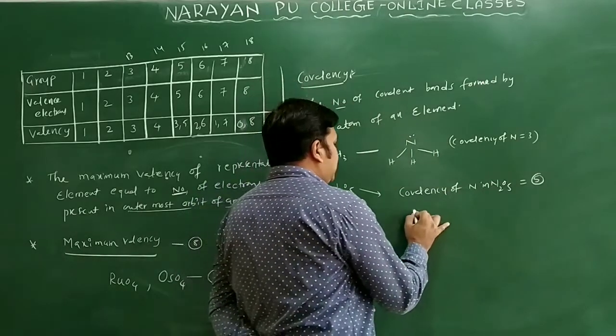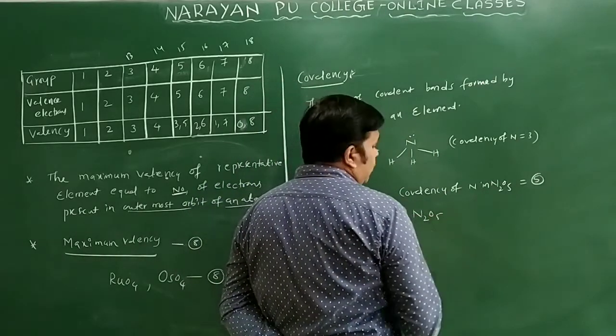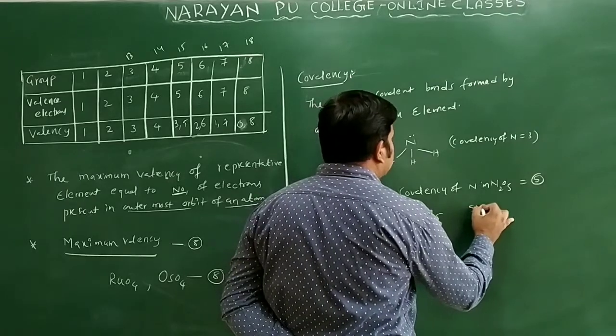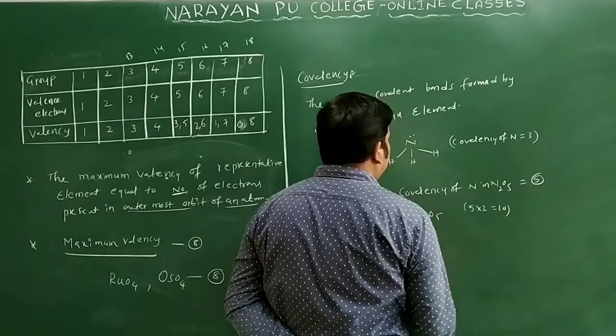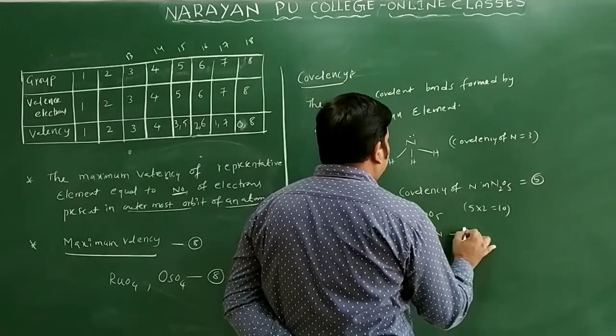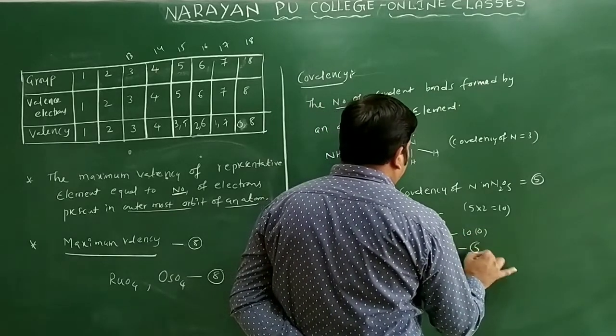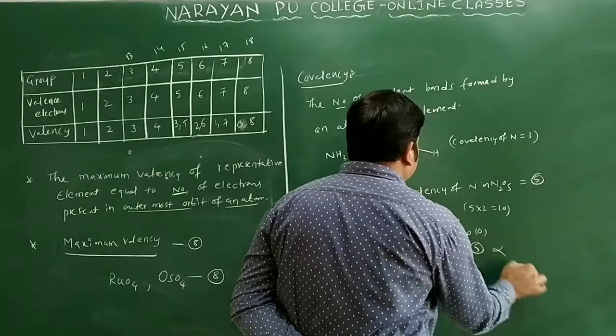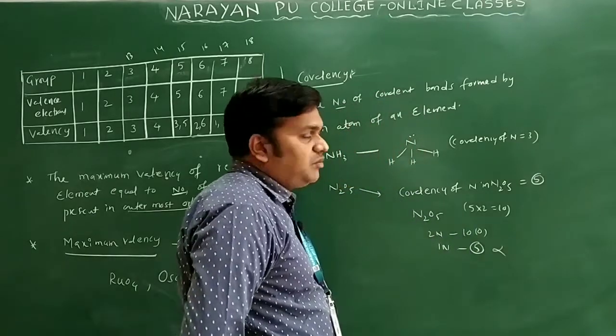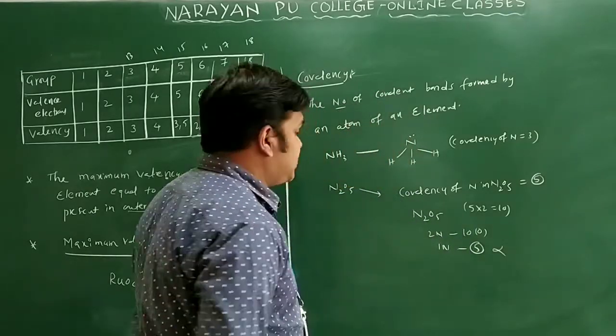How? N2O5 is there. How many oxygens are there here? 5 oxygens. 5 into 2 means 10 only. 2 nitrogens will combine with 10 oxygen atoms, so 1 nitrogen may combine with 5. But our assumption is wrong. Why? You will see the structure of this N2O5 molecule.